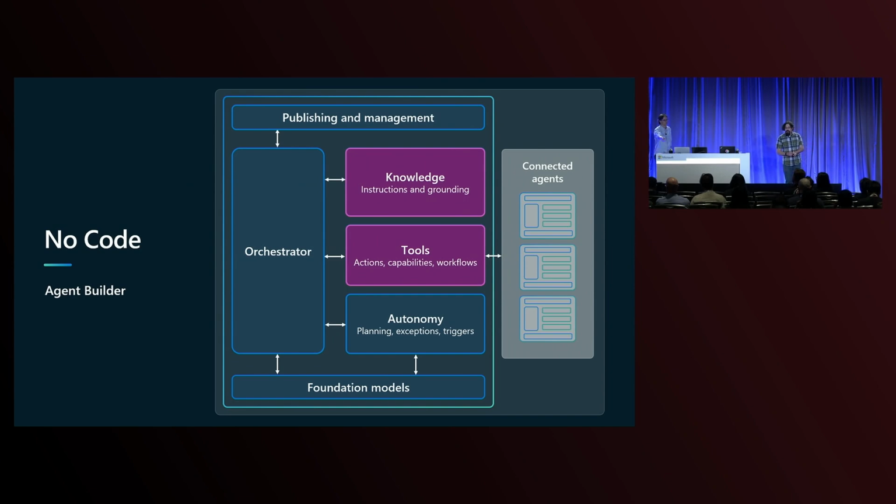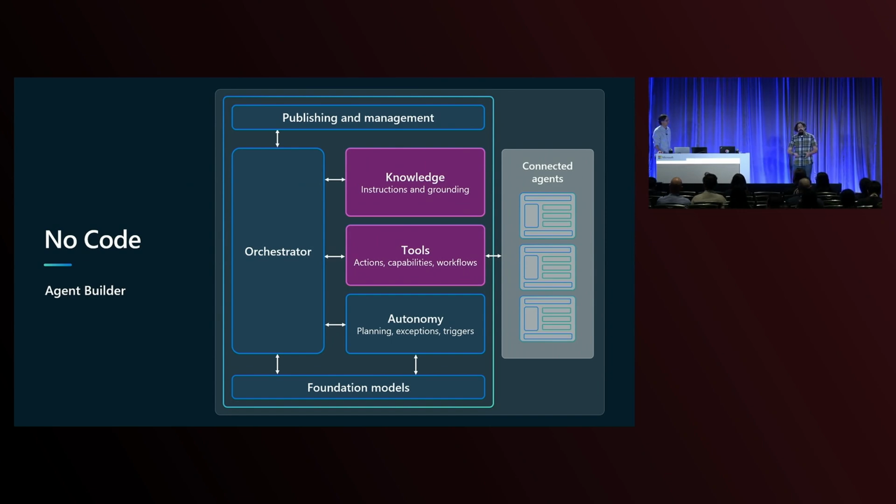Now, this uses the orchestrator of Microsoft 365 Copilot. Now, Microsoft 365 Copilot is the most powerful AI system in the world for work. And we enable it for all of these end users to just plug in their knowledge, their tools and capabilities and workflow.